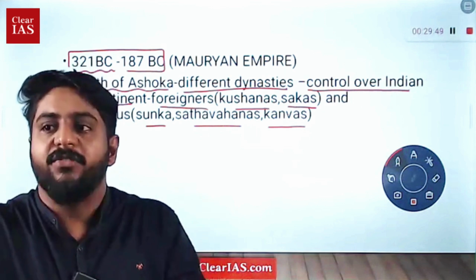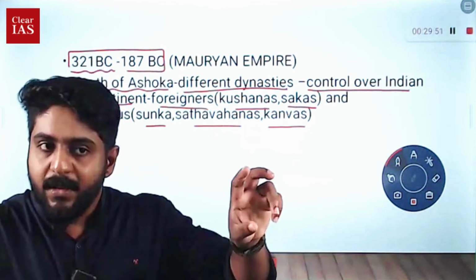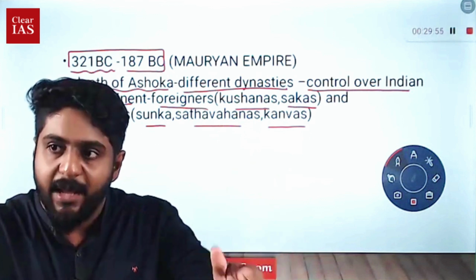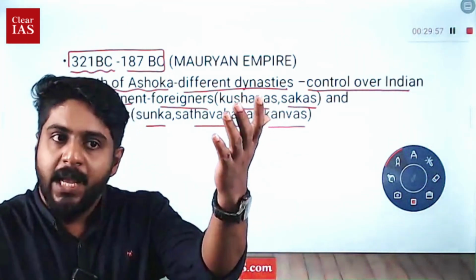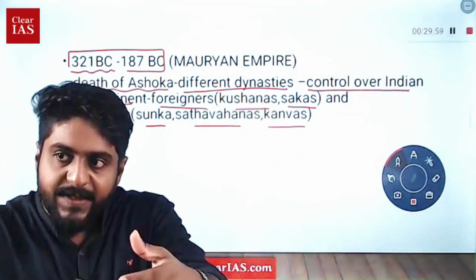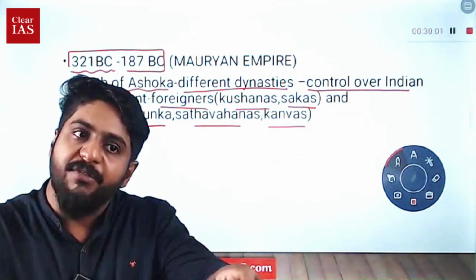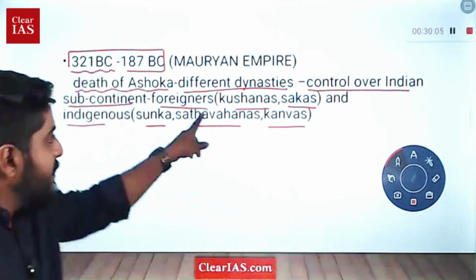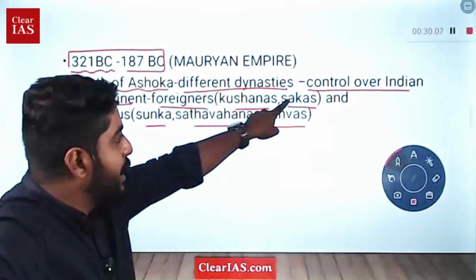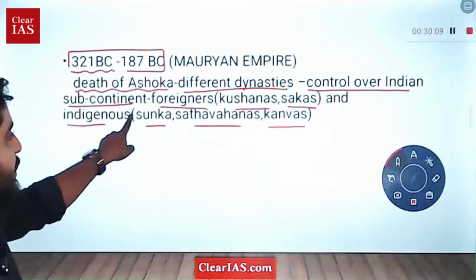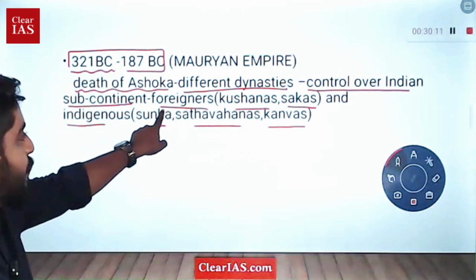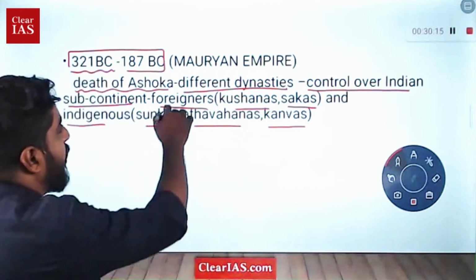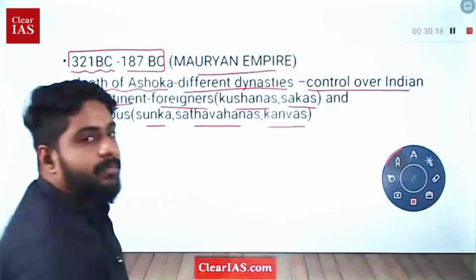After the death of Ashoka, some smaller kingdoms emerged, predominantly foreigners, and there were indigenous ones also. Kushanas and Shakas were foreigners. Indigenous ones were the Sungas, Satavahanas, and Kanvas. That will end the Mauryan Empire.